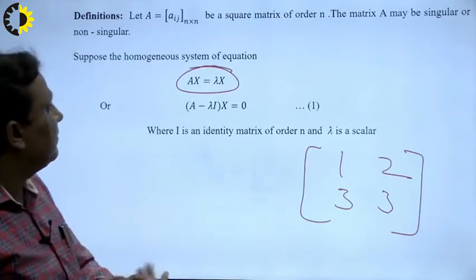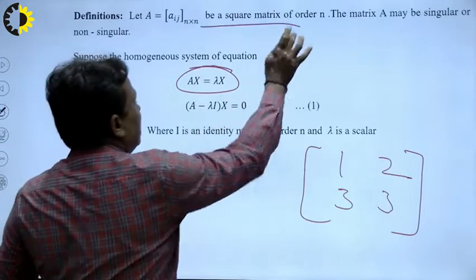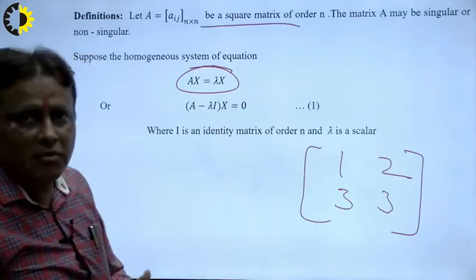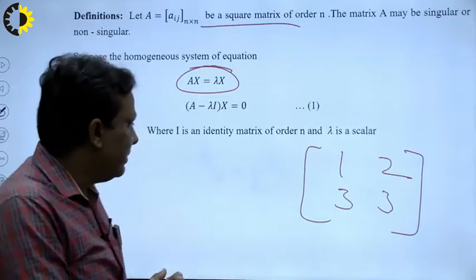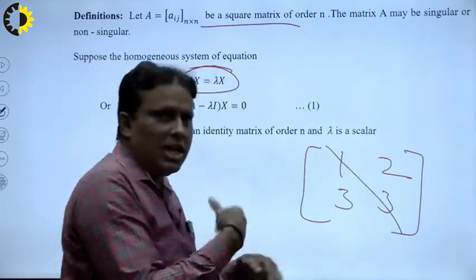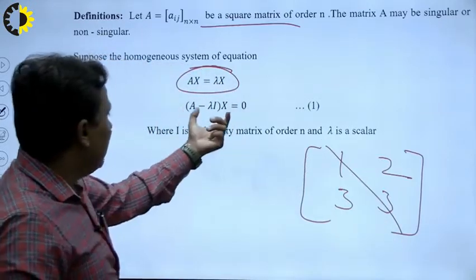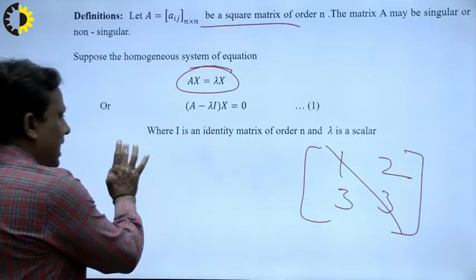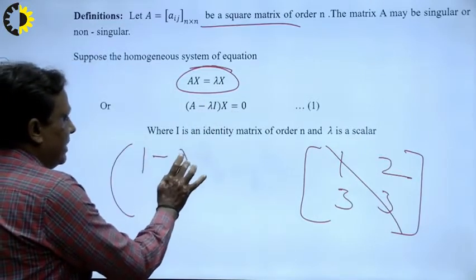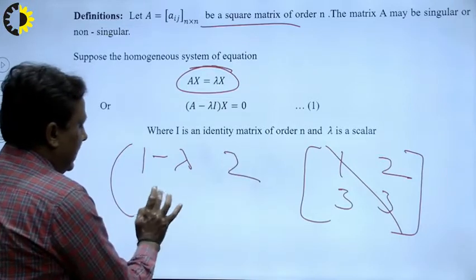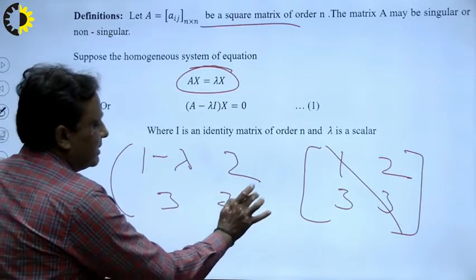Because A is a square matrix, the diagonal will be A11, A22, and so on. So what will A minus lambda I be here? It will be 1 minus lambda, 2, 3, and 3 minus lambda.